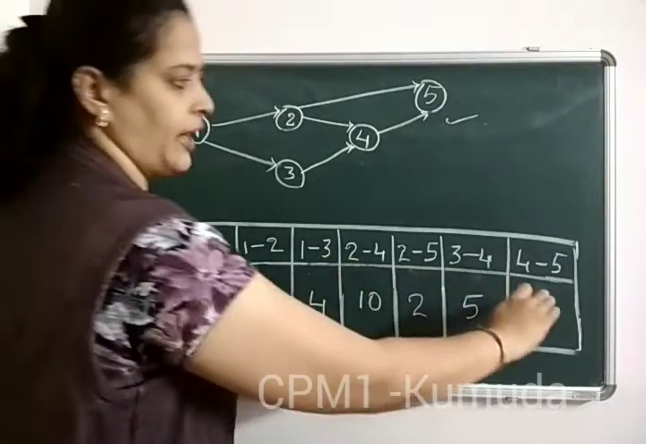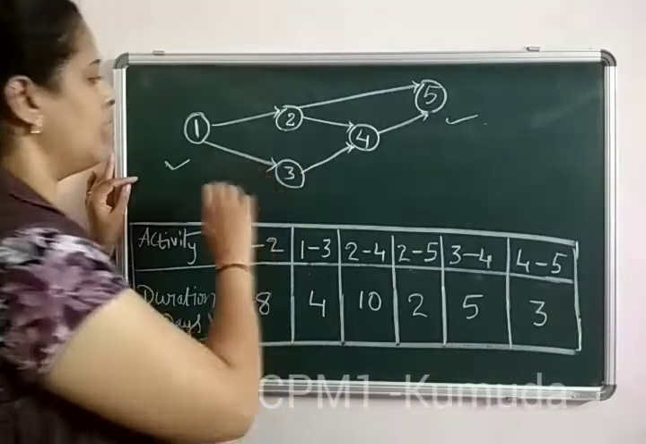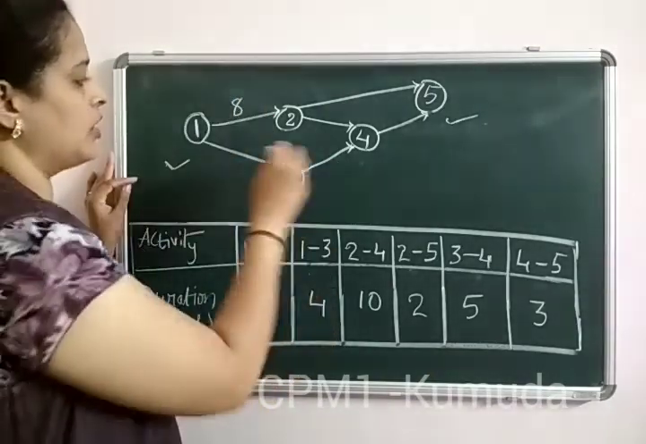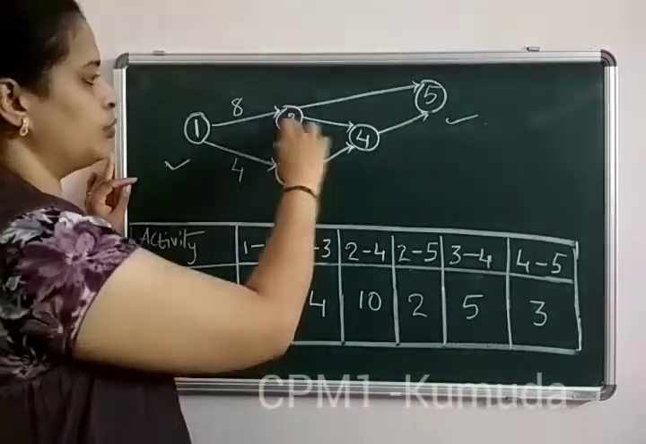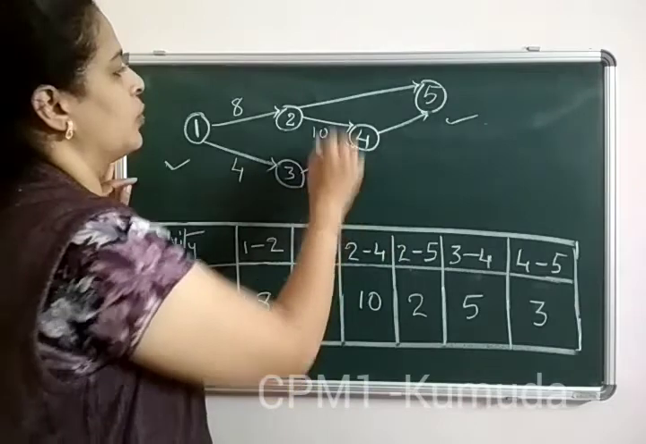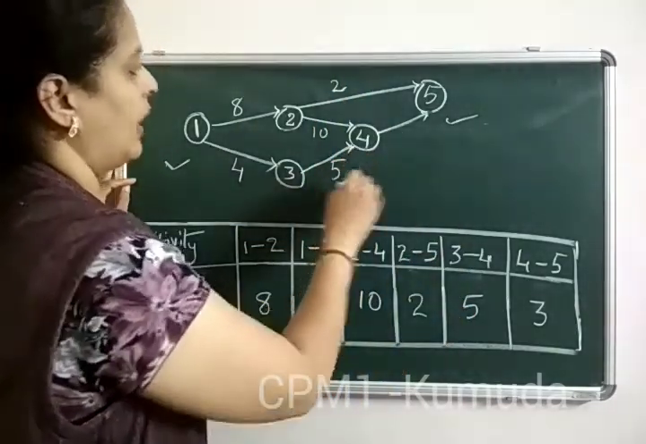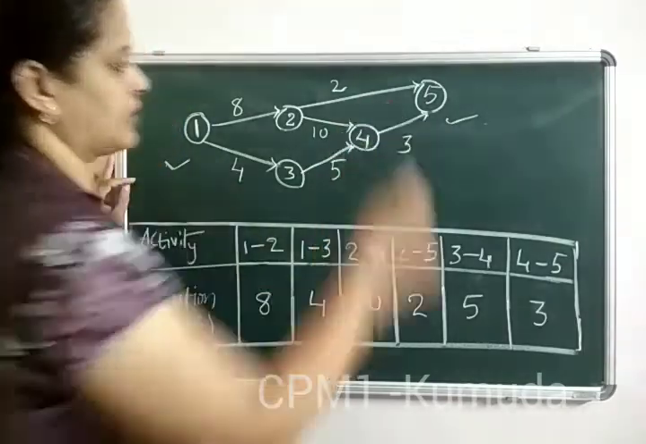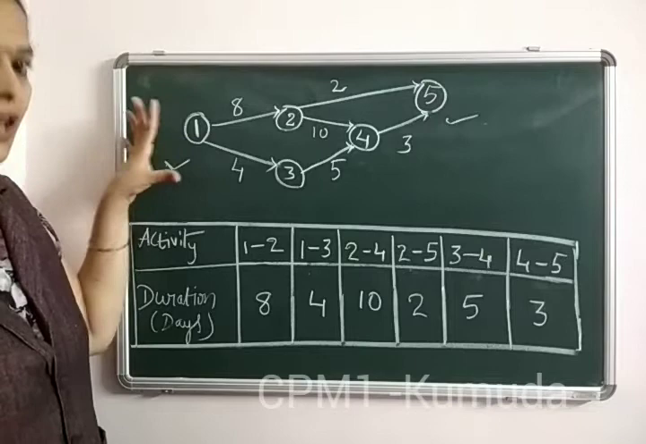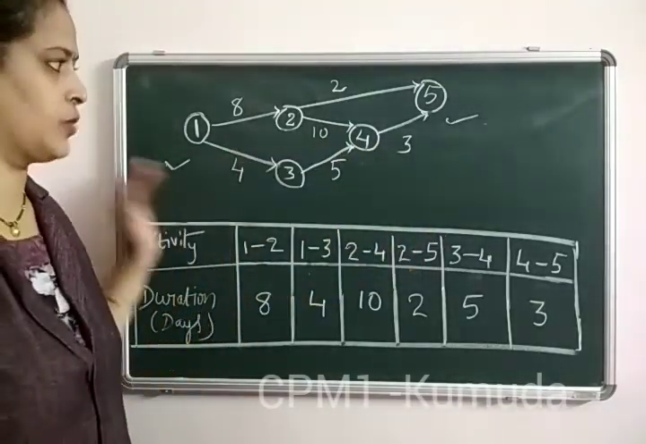So once we make the actual path or the drawing, we are supposed to actually write the weights on each path. So 1 to 2, the value given is 8. 1 to 3, the value given is 4. 2 to 4, we have it as 10. Then we have 2 to 5, which is 2. And 3 to 4 is 5. And 4 to 5, the value is 3. So this is the basic drawing. I would make it again clearly and then start with the actual construction of forward pass and backward pass.